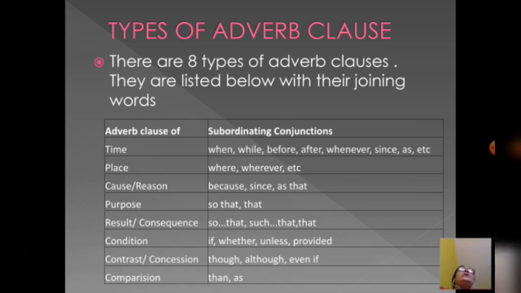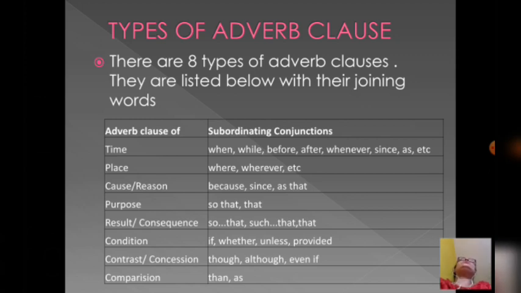So students, in this way we saw that first, clause is a group of words. Second, it's a part of a longer sentence. And third, it has a subject and predicate of its own. Now first, we will divide clause into 2 parts, independent and dependent. Independent clause is that which can stand on its own. It does not depend on other clause to complete its meaning, and subordinate clause depends upon the main clause or independent clause to complete its meaning.